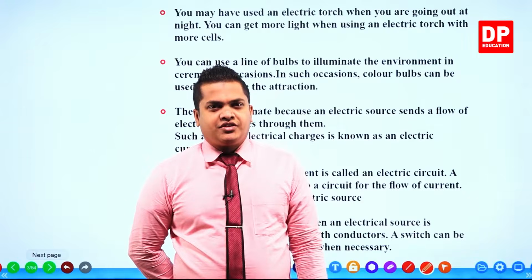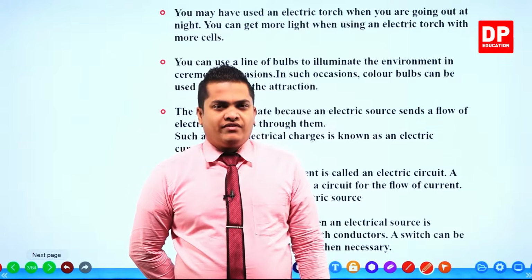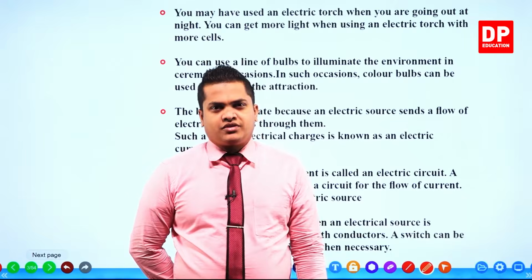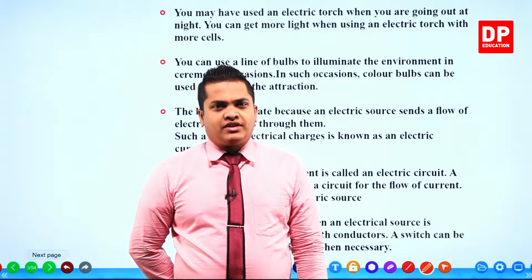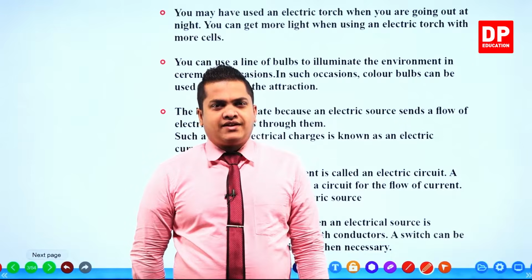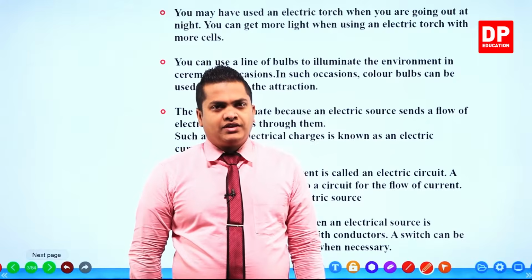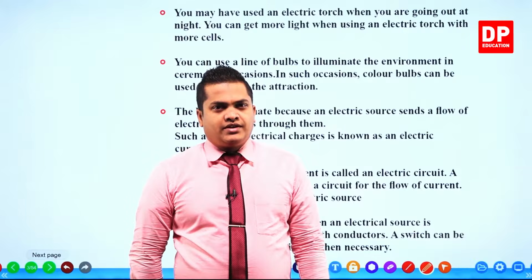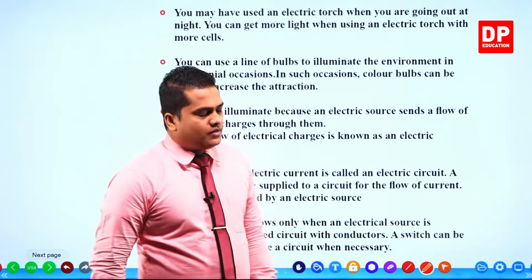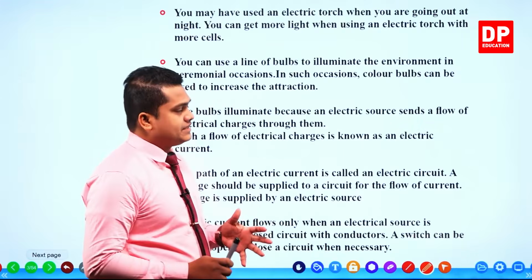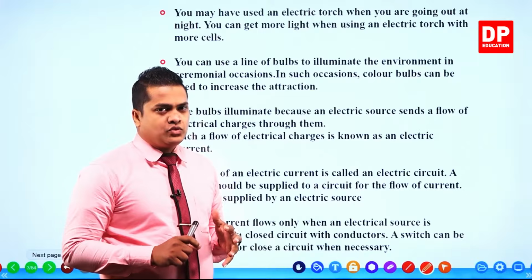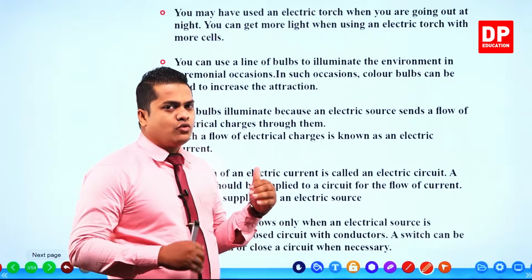We can't change it. However, there are different sizes of torches. According to the size, the number of dry cells that we can insert into the torch also changes, right? Okay then, so by increasing the number of cells that we use in a torch, my dear children, we can get more light.